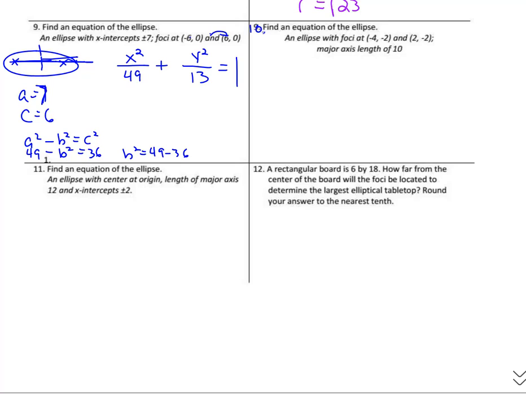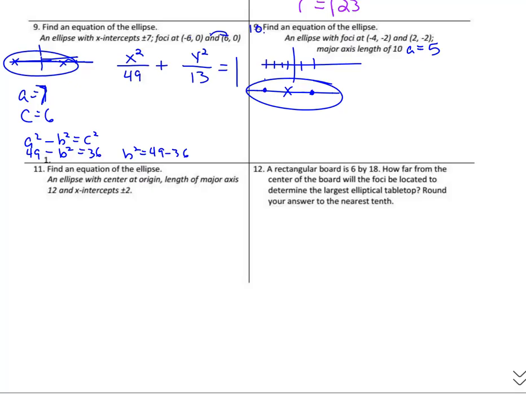On number 10, an ellipse with foci at -4, -2, and 2, -2. So the major axis has a length of 10. So that means a has to be half of that, 5. And let me make a little sketch. It makes it a little easier for me to talk about. We went -4, -2, and +2, -2. Those are where my foci are at. So my major axis has to be down here, and the center has to be halfway between those two.